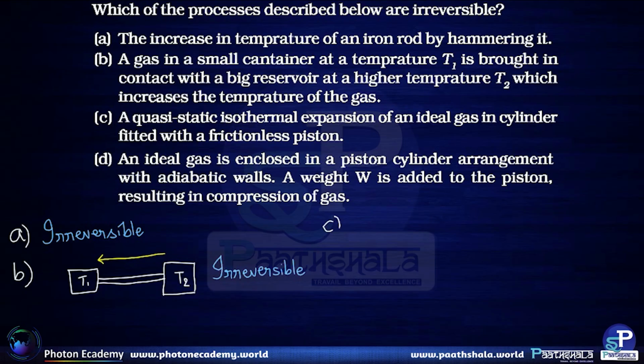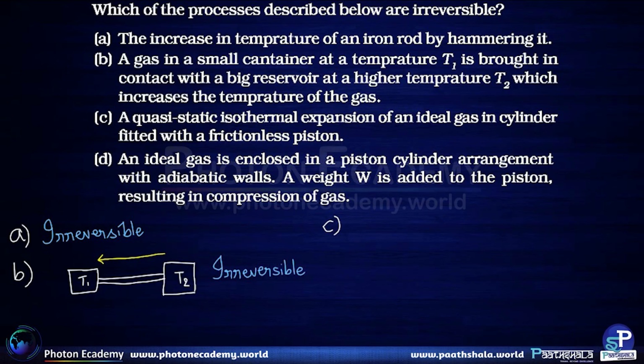Let's look at option C. A quasi-static isothermal expansion of an ideal gas in a cylinder fitted with a frictionless piston. As the process is quasi-static and it is fitted with a frictionless piston, there is no heat dissipation due to friction, and also the process is quasi-static, which means that it is a reversible process. So option C is a reversible process.